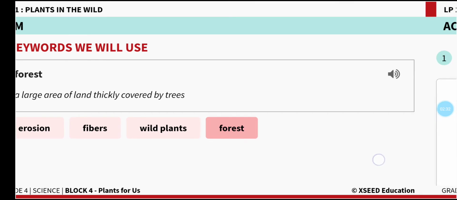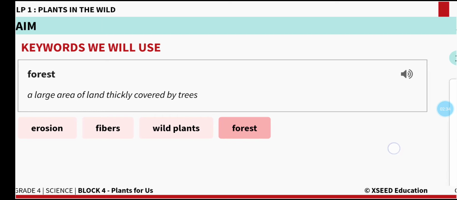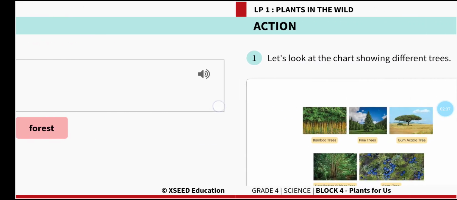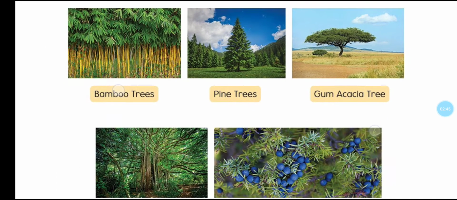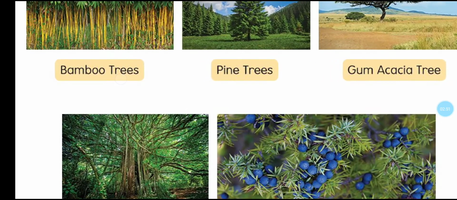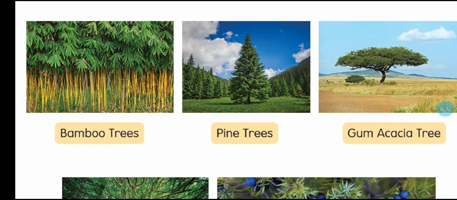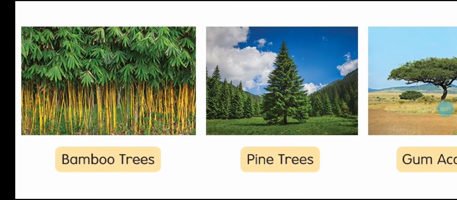So before understanding about these wild plants, we will do one small activity, children. You just see this picture and try to identify what plants I am showing here. The first plant is bamboo plant. Bamboo trees, they are very big, so we are calling them bamboo trees. From these bamboo trees, we are making many household materials for daily use.